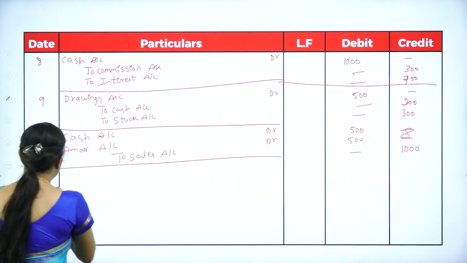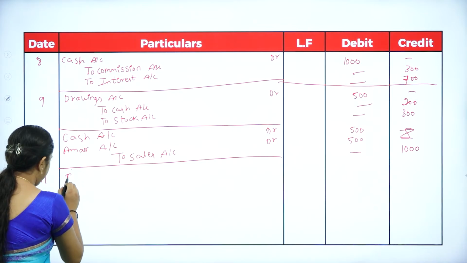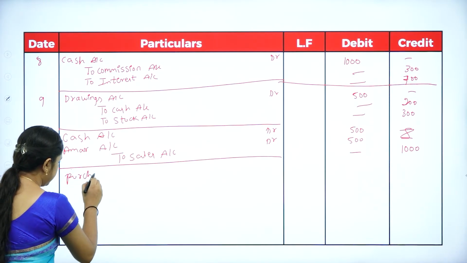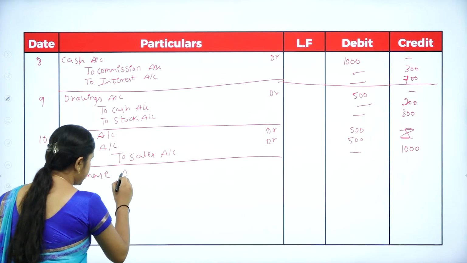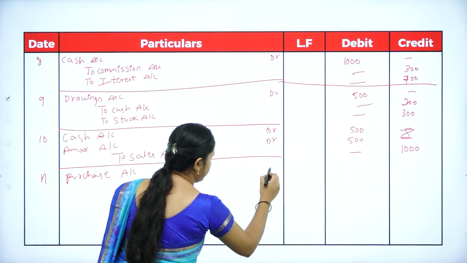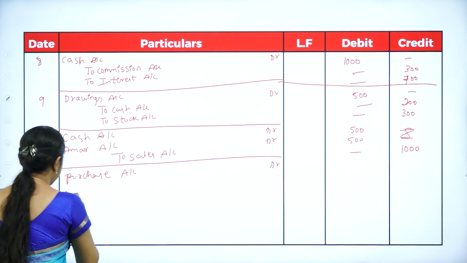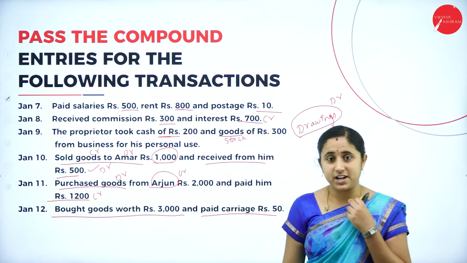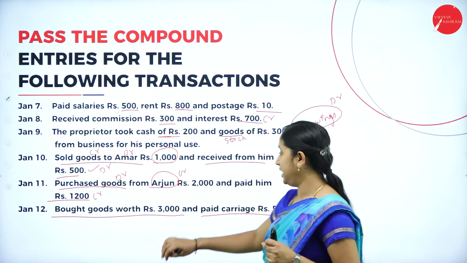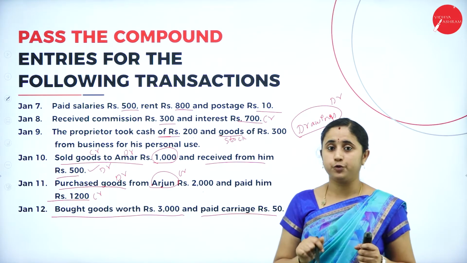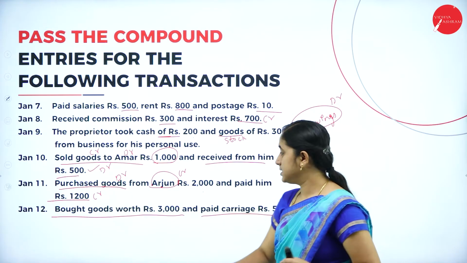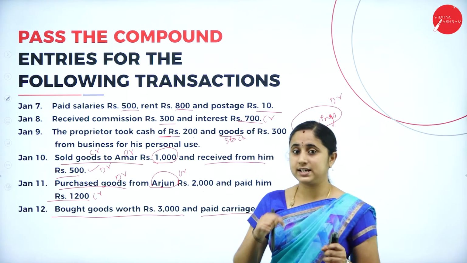On Jan 11th, purchase account debtor, your purchase for cash. So, your cash purchase has been made and paid a carriage of rupees 50. That means purchase is goods coming in.